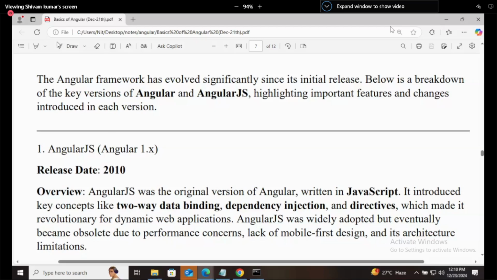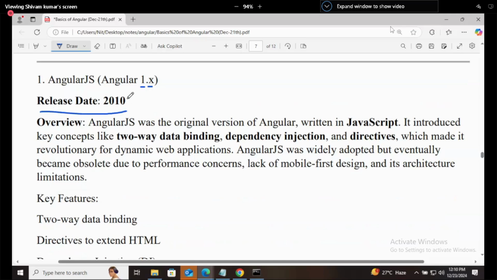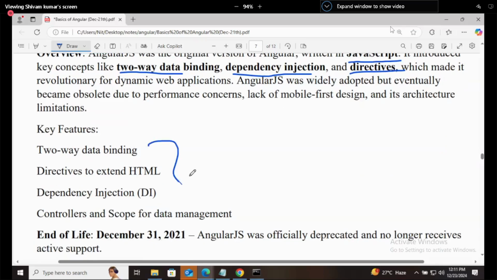AngularJS first version was 1.x. If you are seeing .x, it means 0 to 9. Okay, the release date was 2010. We don't know the exact date because at that time they didn't mention when they launched it, but the year was 2010. What they introduced: it was written in JavaScript, with two-way data binding, dependency injection, and directives. These were the three key features in Angular 1.